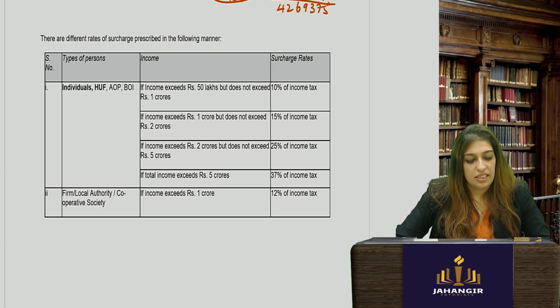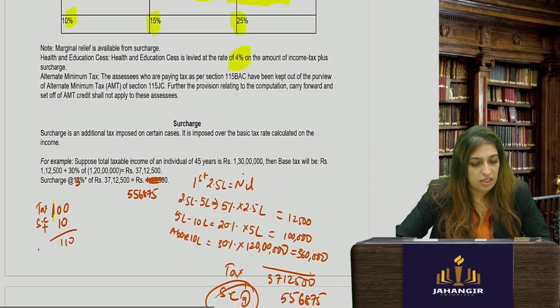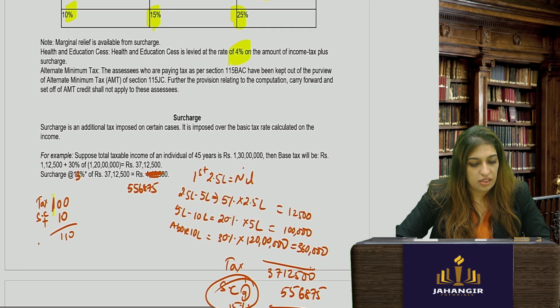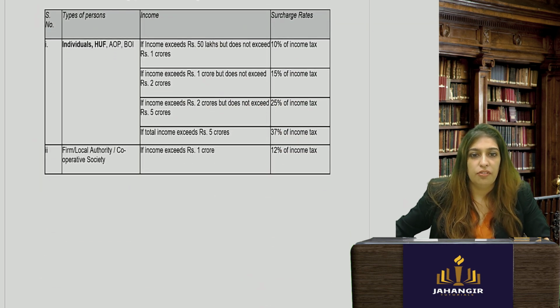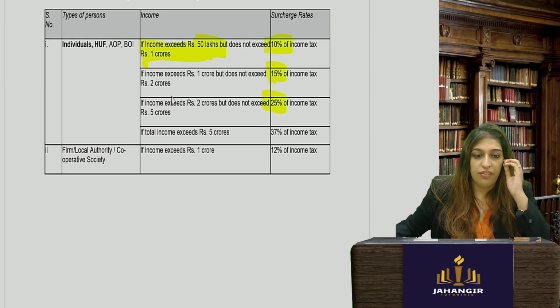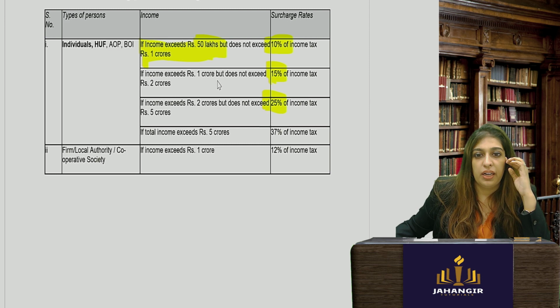Let's see, these are the surcharge rates. You'll have to learn them by heart for individual and HUF, and these rates also keep changing. If it is above 50 lakhs but does not exceed 1 crore, it is 10%, then it becomes 15%, then 25% above 2 crores, then 5 crores 25%, 37% surcharge.